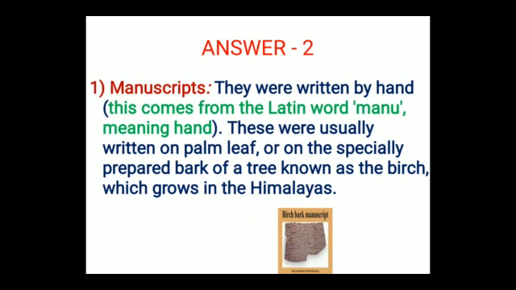So manuscripts are written by hand, usually on palm leaves or specially prepared bark of a tree known as birch. This is a birch, this is the bark of birch, and on this bark of birch the manuscripts were written at that time. And these are manuscripts, the handwritten scripts. Now we will move to inscriptions.